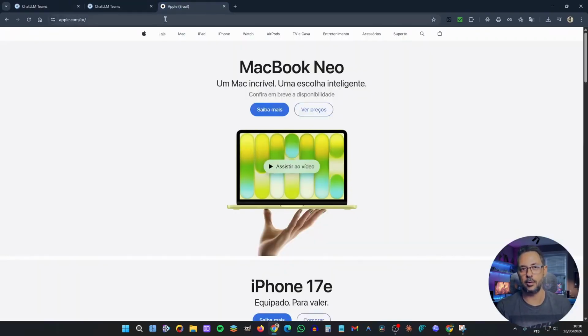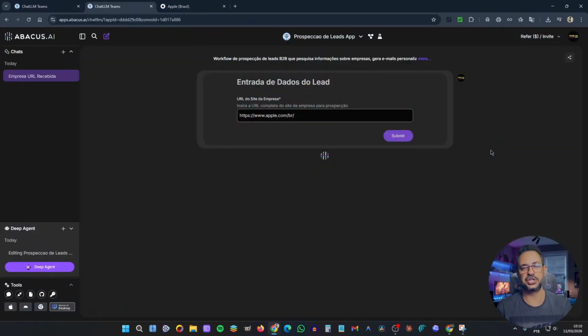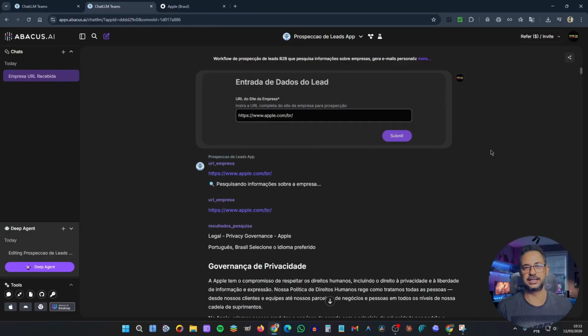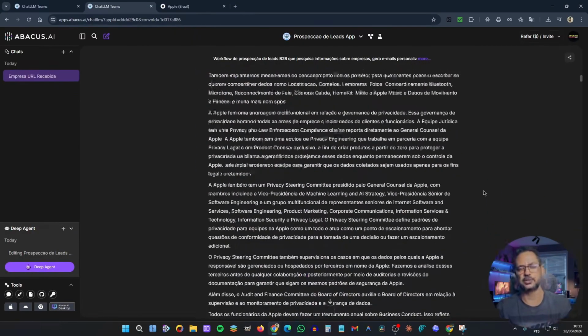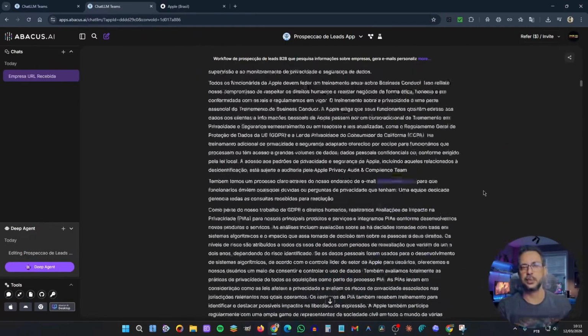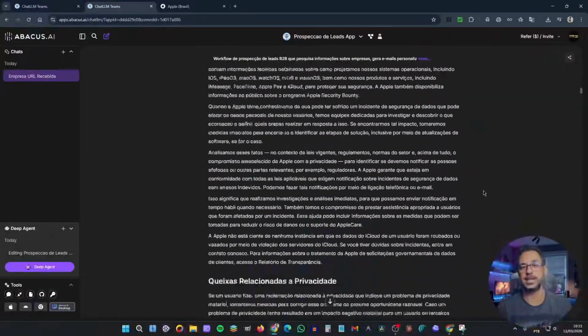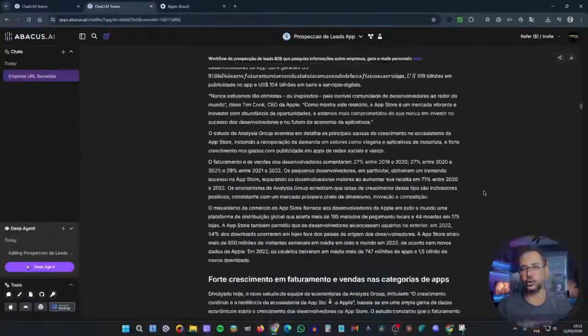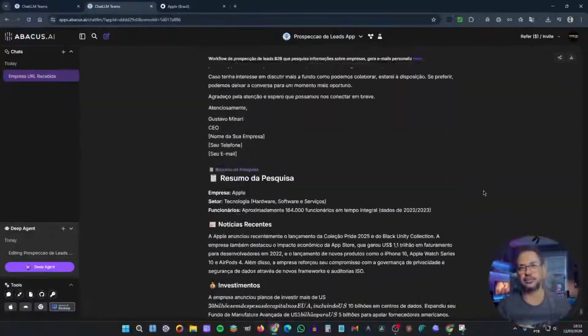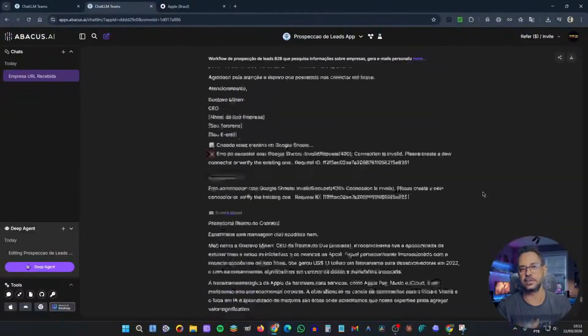So I'm going to put Apple's URL here and simply ask it to start the analysis. And look how interesting this is. It automatically searches for information about the company, number of employees, latest news, all the most relevant data about Apple. And from there, it will compose my email, do the follow-up, and so on. This whole process that I used to do manually is now handled entirely by artificial intelligence.